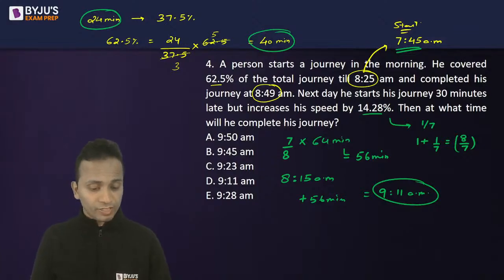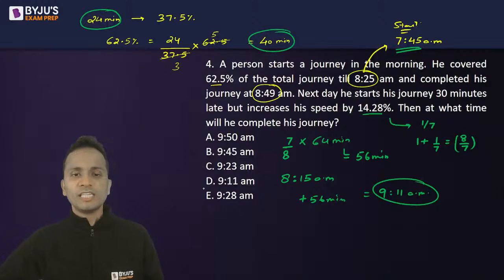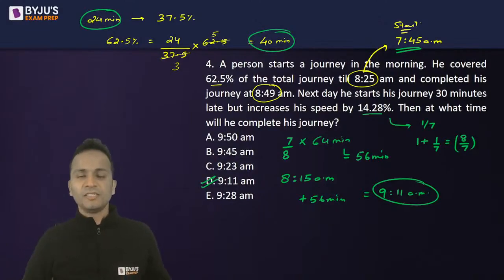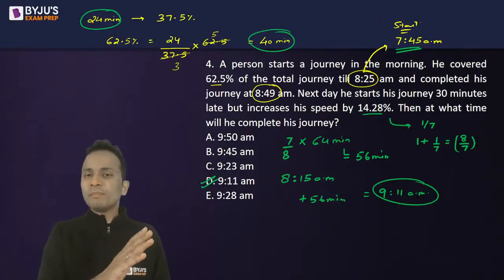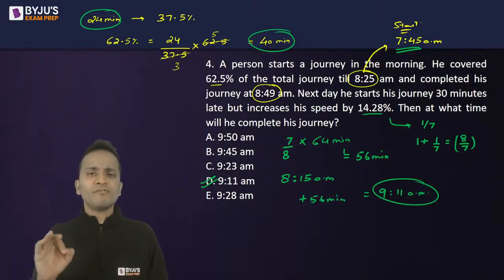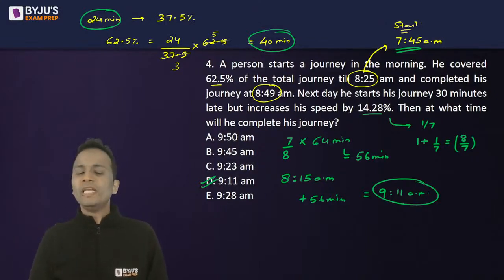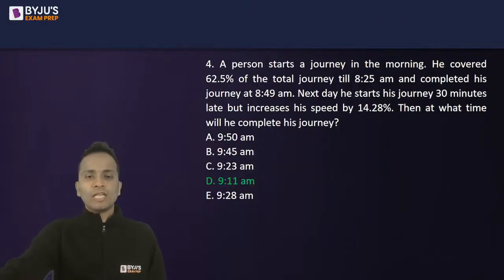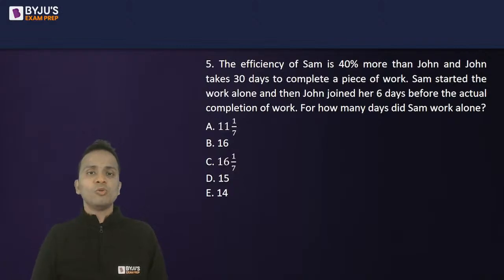Harsh, you have given the correct answer, 9:11. Absolutely correct. So the correct answer here is option D. Starting from the beginning till the end, everywhere we have used logic. Very little calculation, pure logic is required. So that was question number 4. Let's go on to look at question number 5.